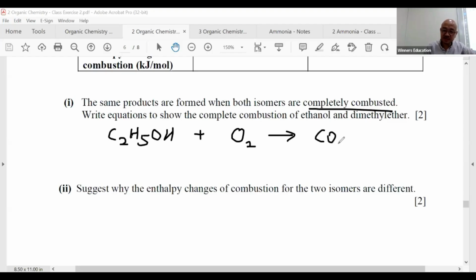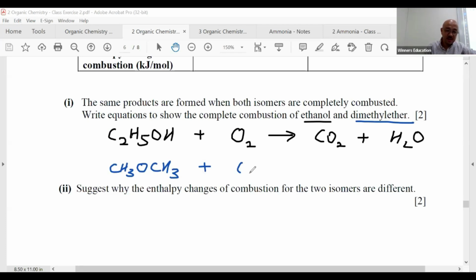Complete combustion, so it's CO2 and H2O. Ethanol in black, all right? Dimethyl ether in blue. What is it? CH3OCH3. I know after I balance, they're going to give me the same 4D number for sure. Because they are the same formula, by right?